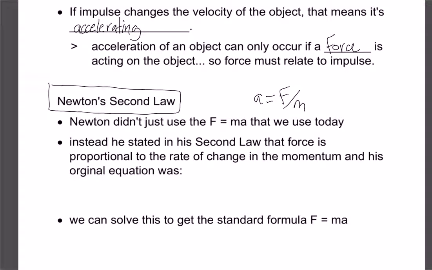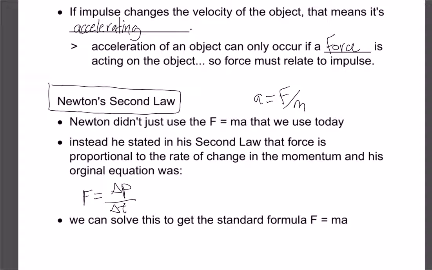But in reality, Newton didn't actually come up with that formula first. His second law in its original form said that force is proportional to the change of momentum divided by time. So he basically said that as the momentum changes per second, that's how much force is going to be needed. So this is sort of how Newton's second law originated.